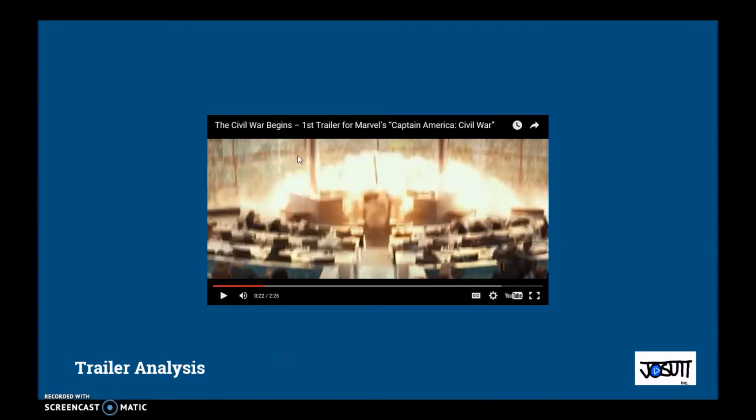I'm not too sure where this explosion is taking place, but it could very well be the action that sets off the Sokovia Accords, which is a registration act in this movie. But I do think that most of the Sokovia Accords were created because of the Age of Ultron acts.